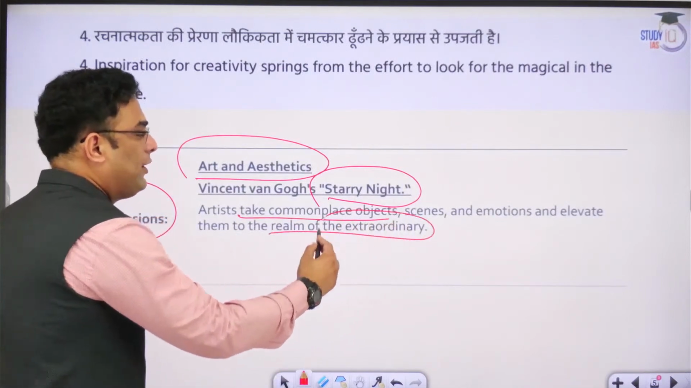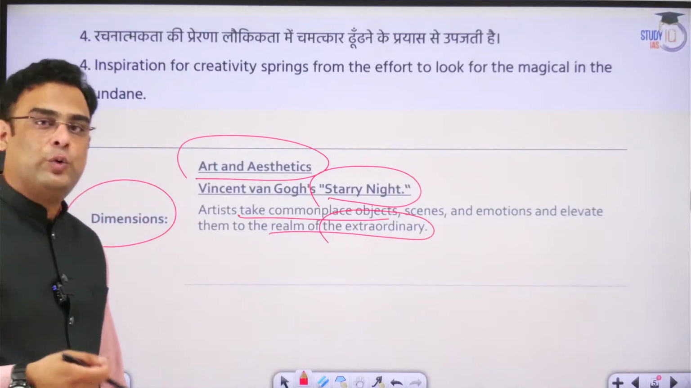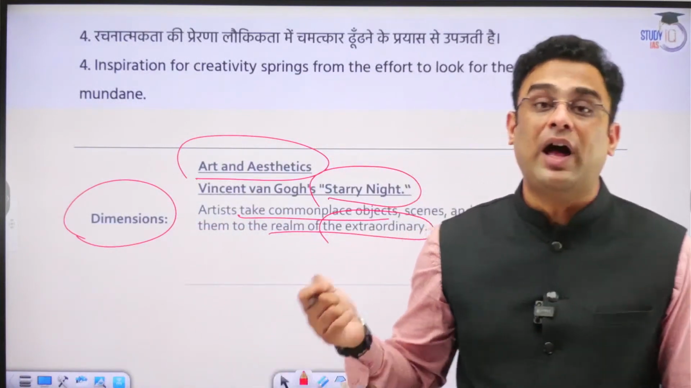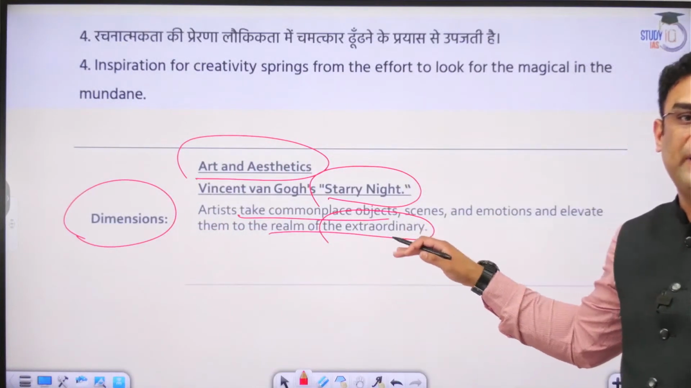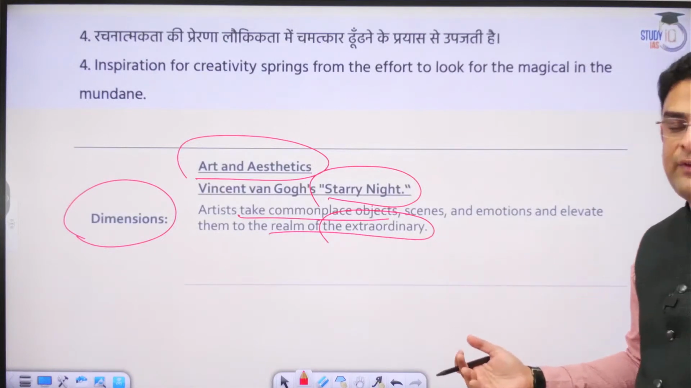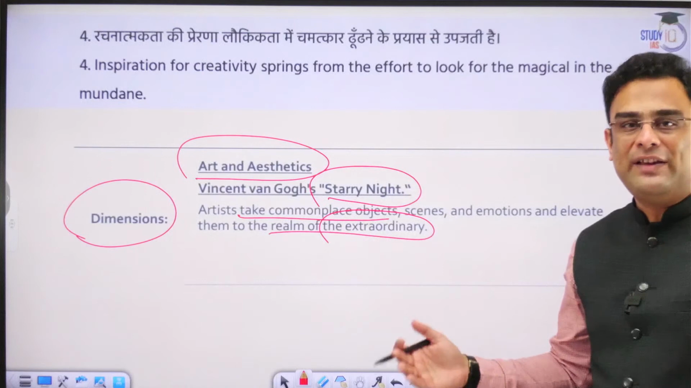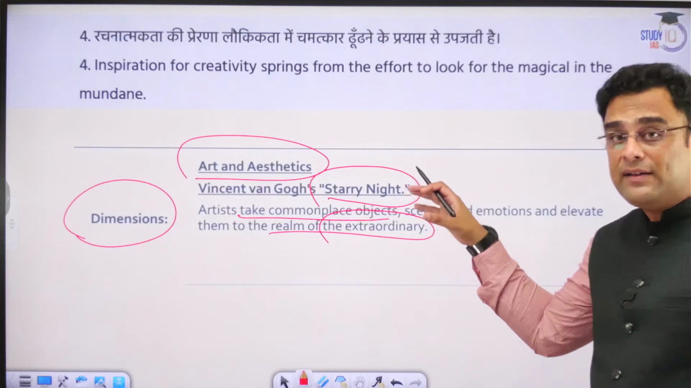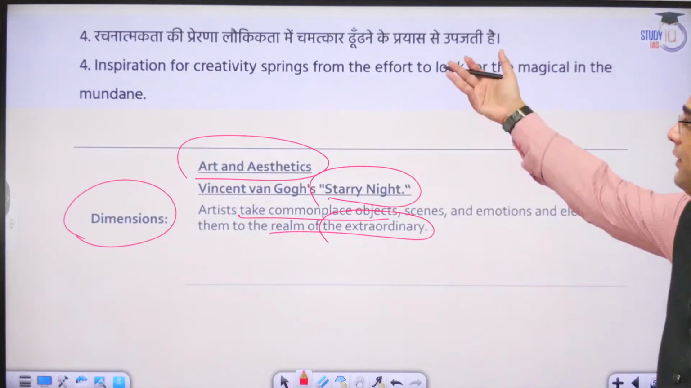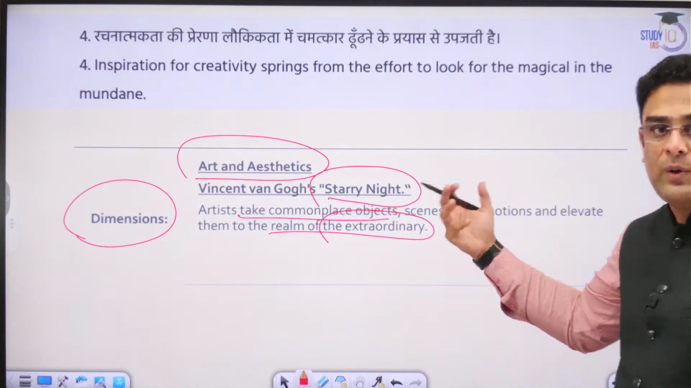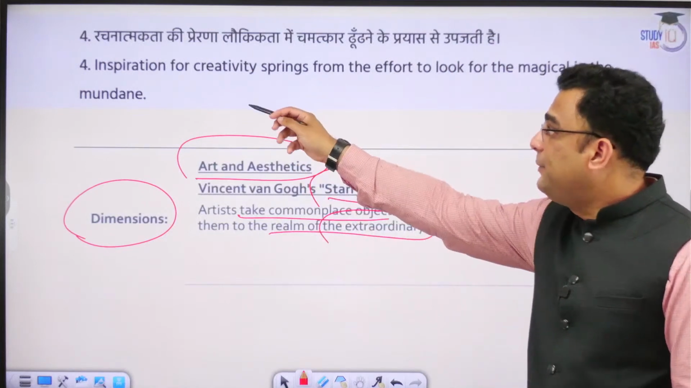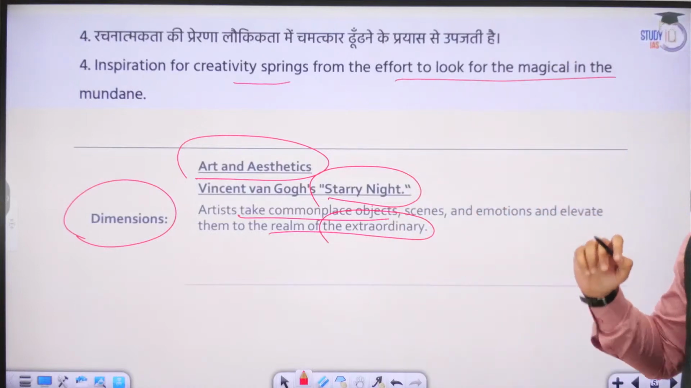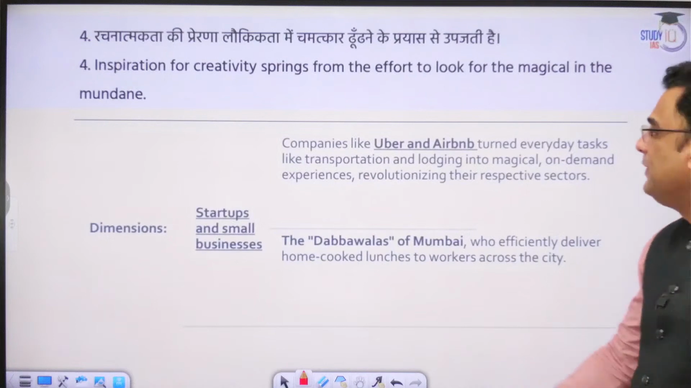So commonplace objects are used by this musical ensemble, and great performances are produced out of using very simple, basic and commonplace items. Those items which normally we would not even imagine can produce such great work of art and aesthetics. So that is a vision that these people have had, and that is what substantiates the wisdom of the topic. That is what the topic is basically saying, that inspiration for creativity springs from the effort to look for the magical in the mundane.